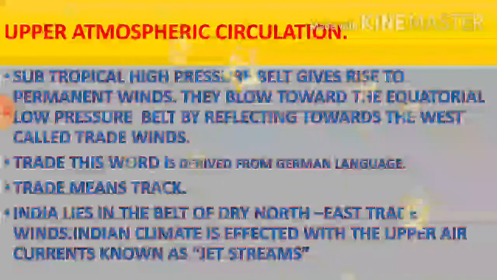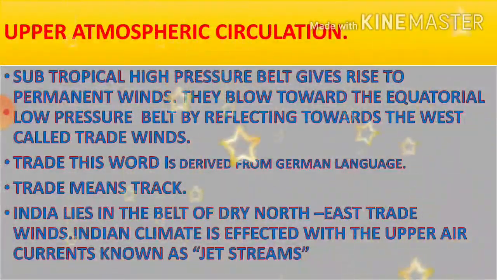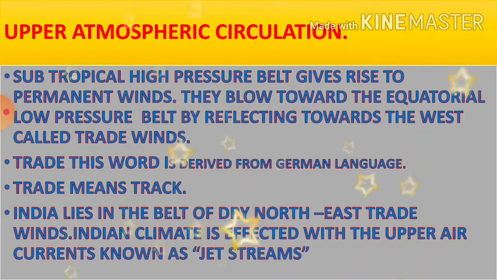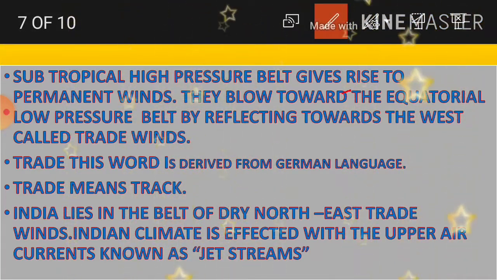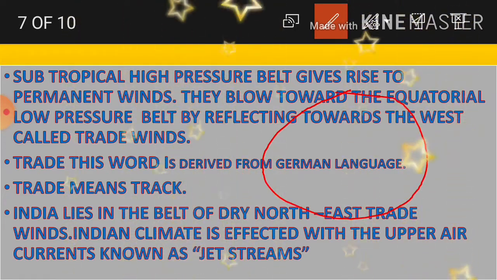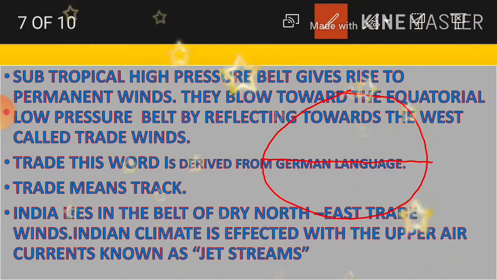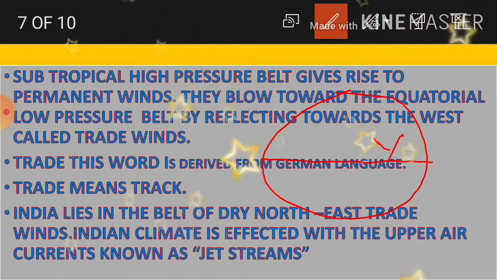Upper atmospheric circulation. The subtropical high pressure belt gives rise to permanent winds. They blow toward the equatorial region, the low pressure belt, deflecting toward the west, called what? Trade winds. Now in the previous slide we have seen how the globe is moving. So where is India existing? Just check here one more time. India is existing in the northern hemisphere.